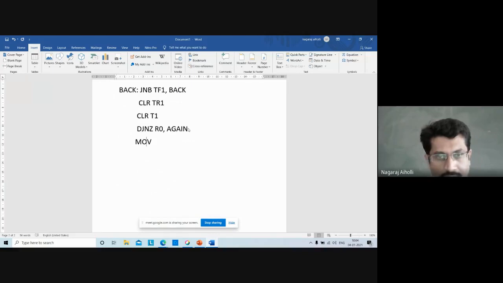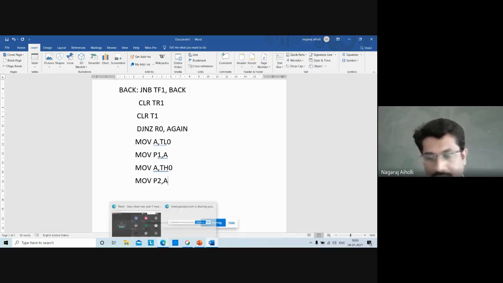MOV A, TL0, the pulse count in TL0, and from register A we can store it in some port, say MOV P1, A. Similarly, load the count value in the timer high register into A: MOV A, TH0, and from there store it onto some port: MOV P2, A.